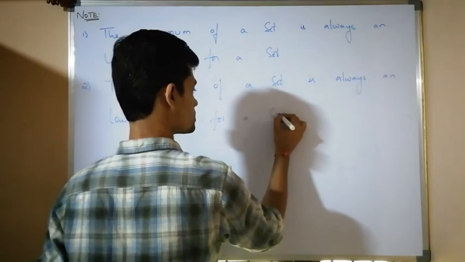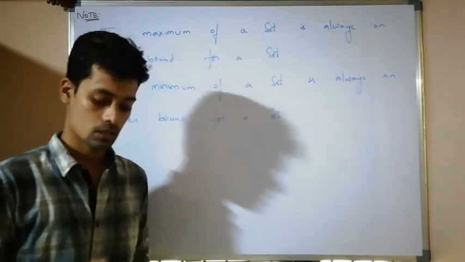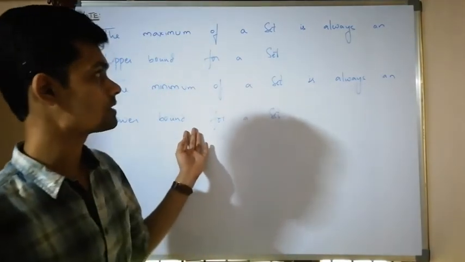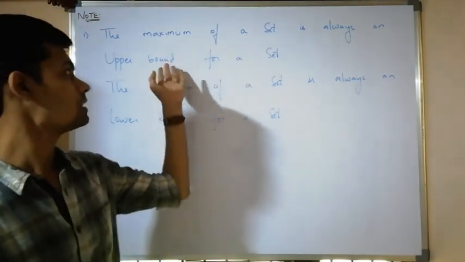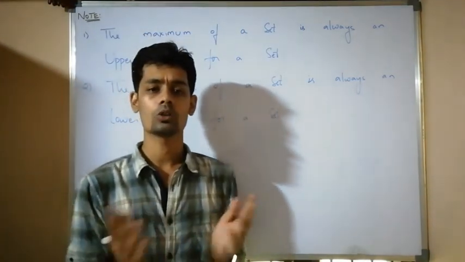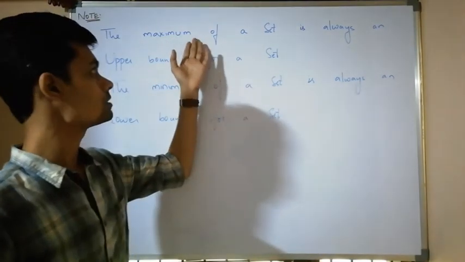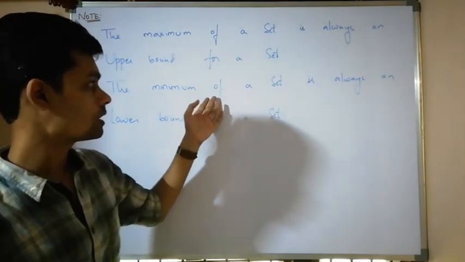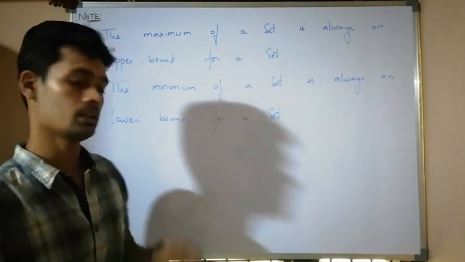Always, the minimum of a set is a lower bound of the set, and the maximum of a set is always an upper bound of the set, because all the elements are less than or equal to the maximum element, therefore it is an upper bound. All the elements are greater than or equal to the minimum element, therefore it is a lower bound.